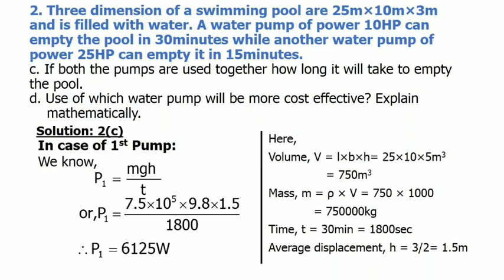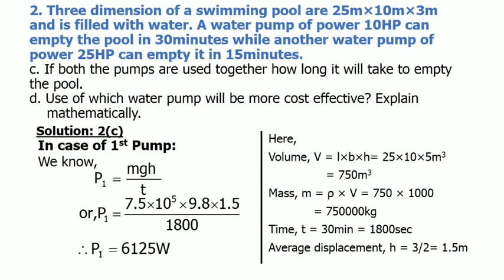Let us discuss the solution of question number C. In question number C, we have to calculate the time taken when both pumps work together. First of all, we have to calculate the power of the first pump. Here the length, breadth and height of the swimming pool are given. Length, breadth and the depth of the water are given as 25, 10 and 5. So we'll get the volume 750 meter cube, and we know the formula of rho is rho equal to m by v.